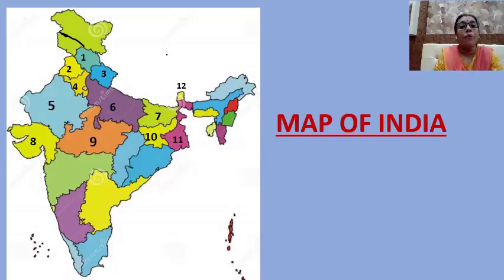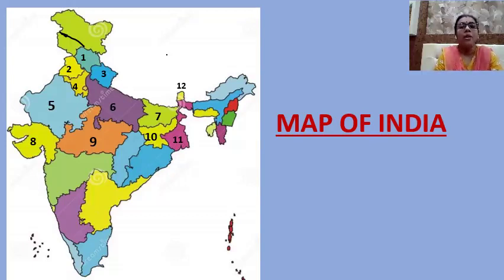What is the capital of Bihar? Patna. Number 8, Gujarat. What is the capital of Gujarat? The capital of Gujarat is Gandhinagar. Number 9, Madhya Pradesh. The capital of Madhya Pradesh is Bhopal. Number 10, Jharkhand. The capital of Jharkhand is Ranchi.